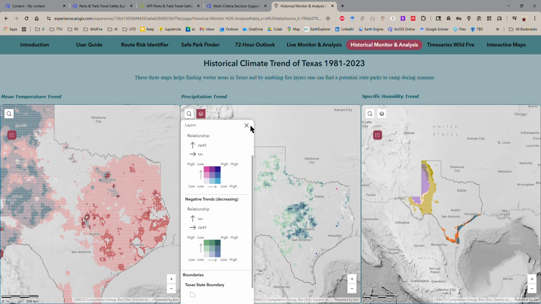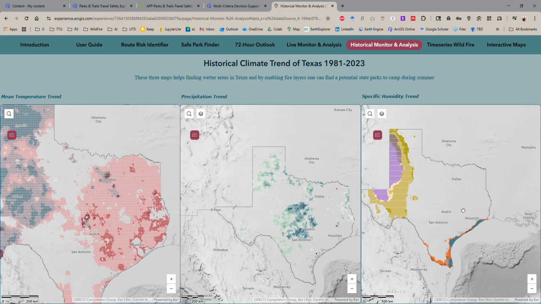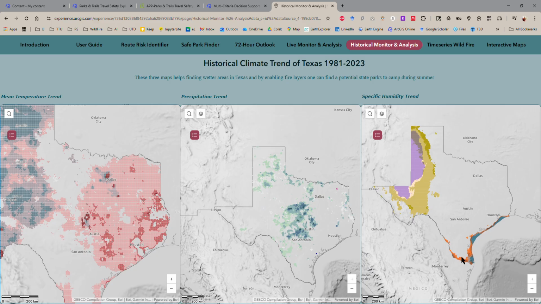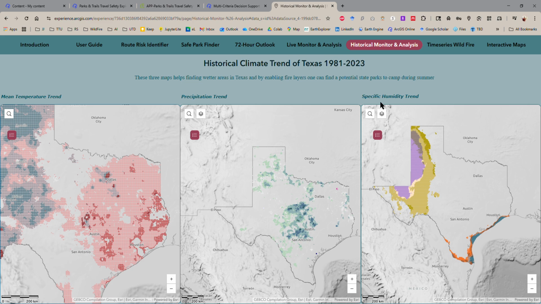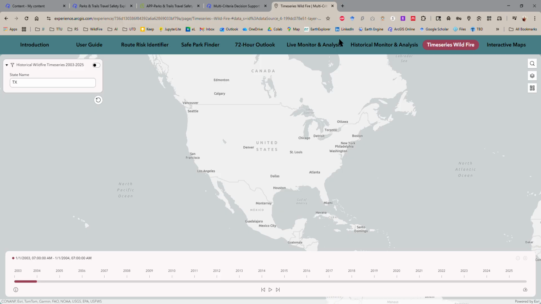And here I have the humidity trend. So if you are not a big fan of high humidity areas or dry areas, you can avoid this portion. These are dry areas, negative trends, drying or decreasing trend, and this is the wetter zones. And finally here you have the time series, where once you click here on the play button, you can also filter by states to see how risky any place was in terms of wildfire if you would like to move anywhere.